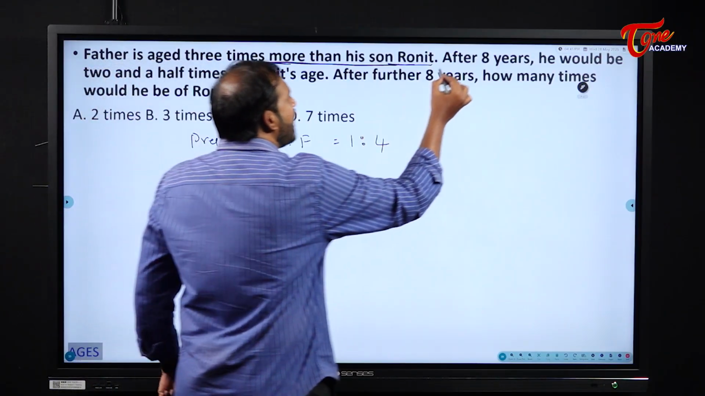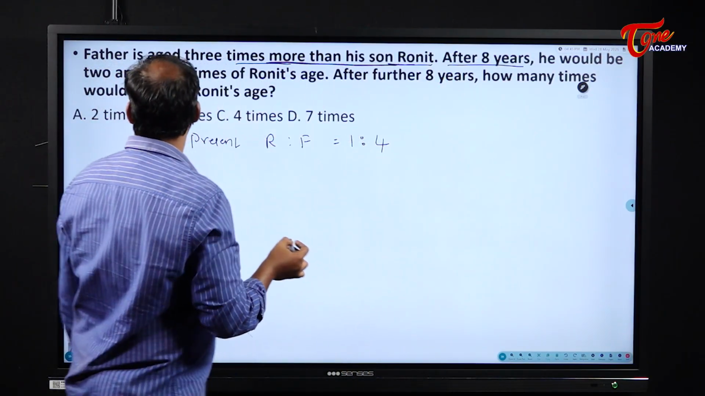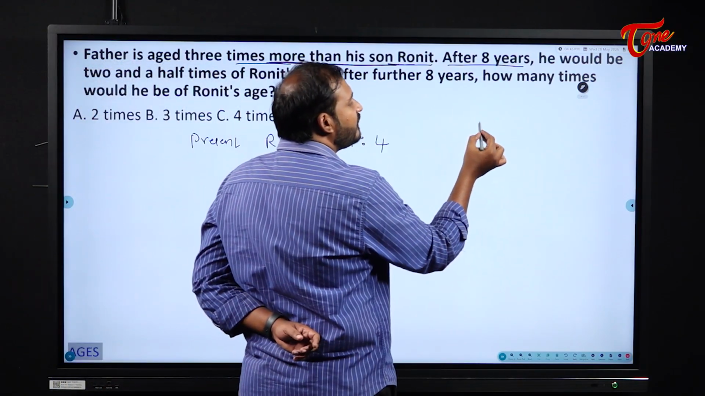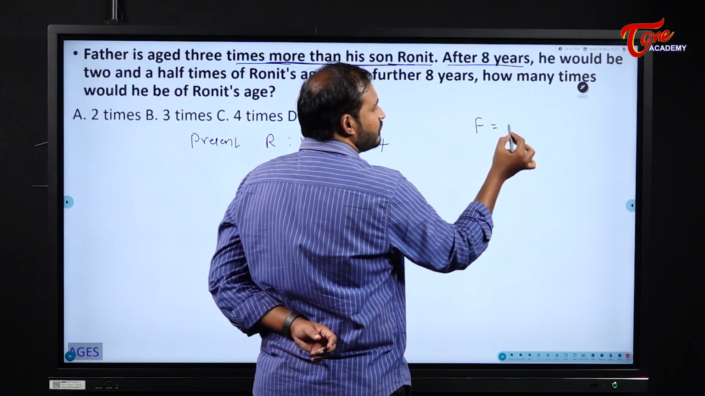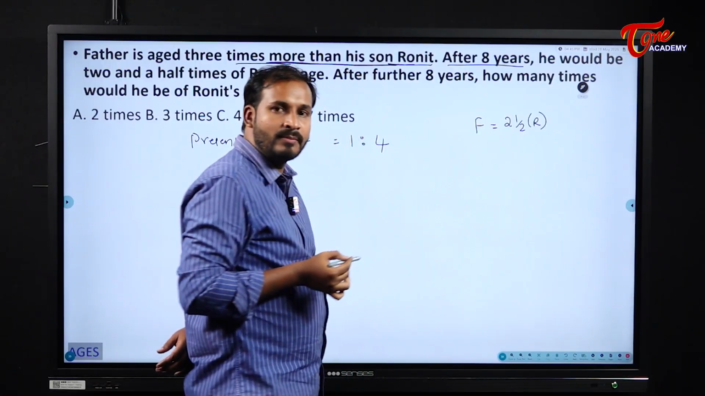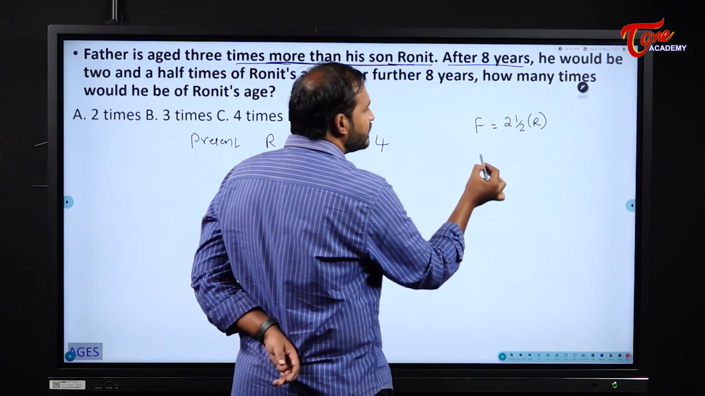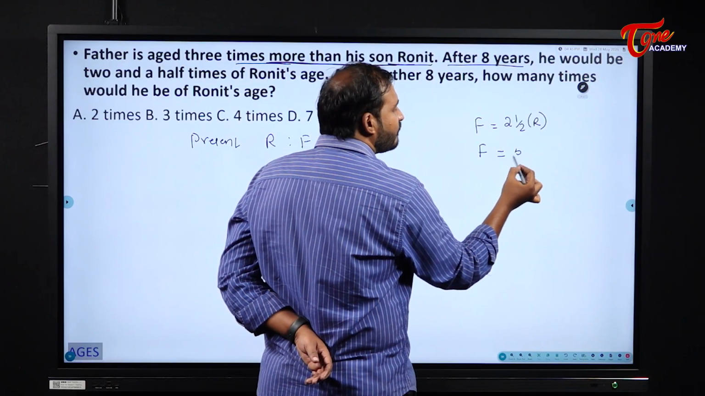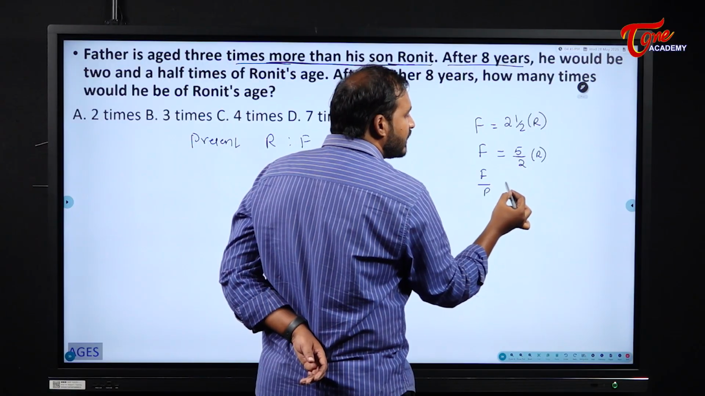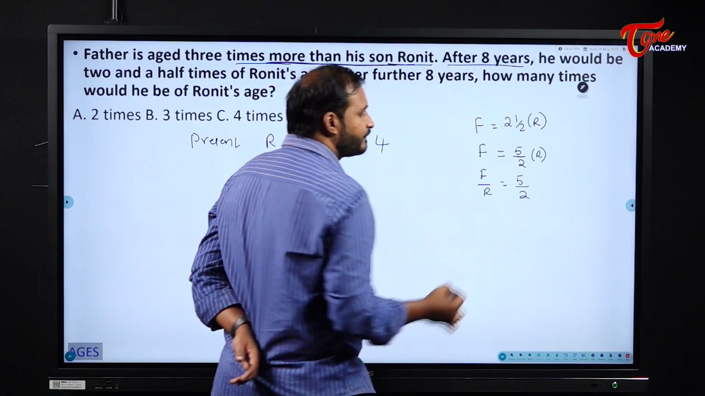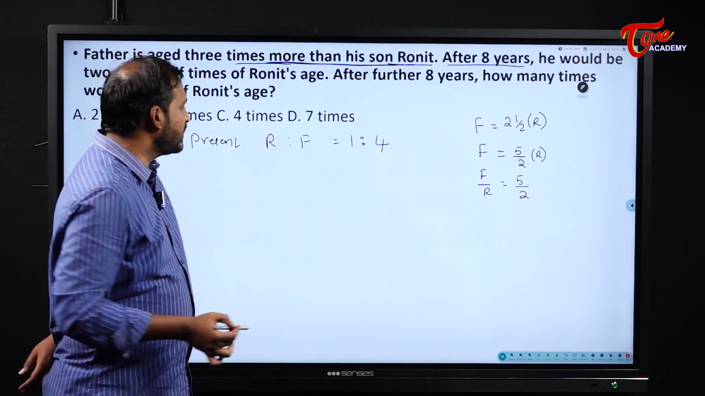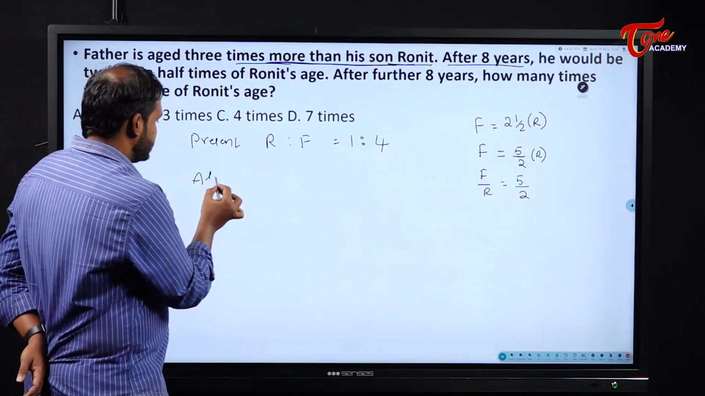Okay, right. After 8 years, he would be 2.5 times Ronit's age. That means see here, 2.5 times means what? Father's age will be equal to 2 1/2 of Ronit, right? So that means what it becomes? Father's age will become what? 5/2 of Ronit. That means father by Ronit will become 5/2. Is it clear?